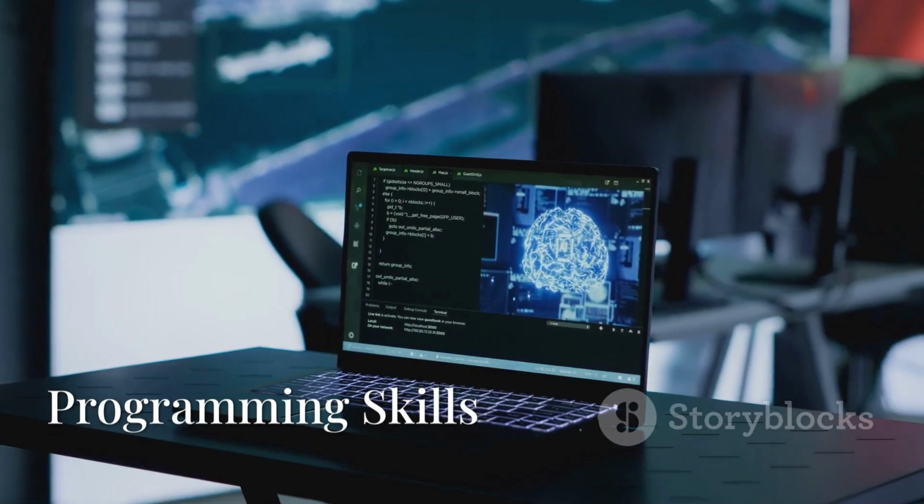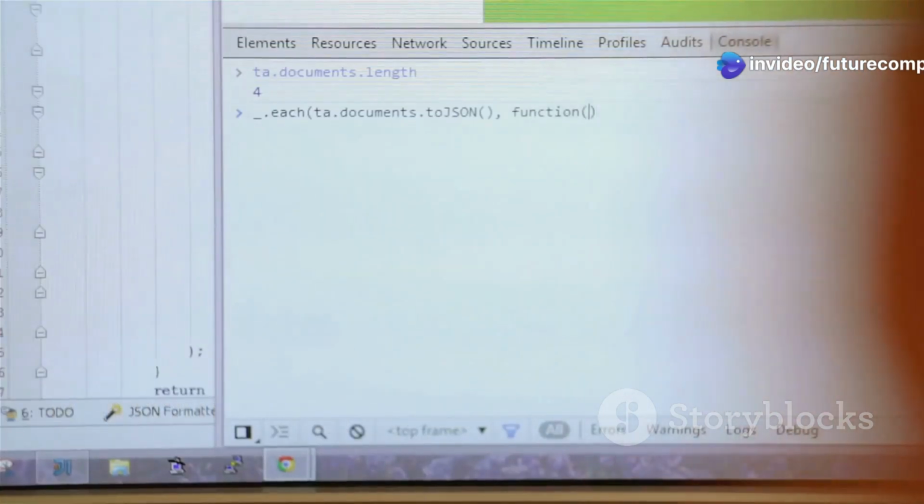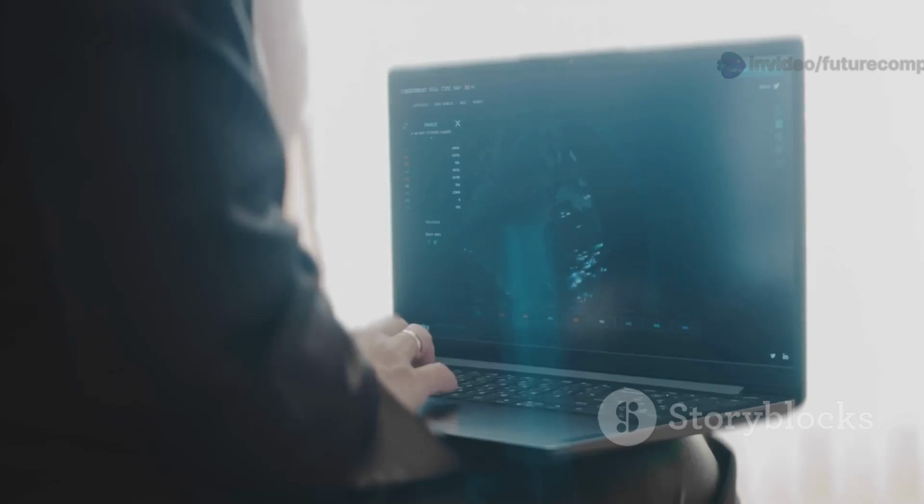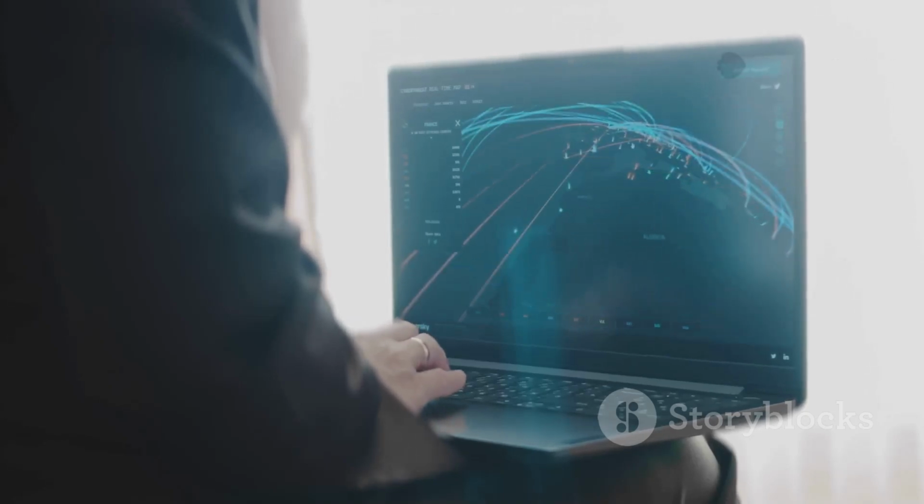On the programming side, Python is king. You should be comfortable with syntax, functions, loops, data structures, and object-oriented programming. Learn NumPy for numerical computing, Pandas for data manipulation, and Matplotlib for visualization.